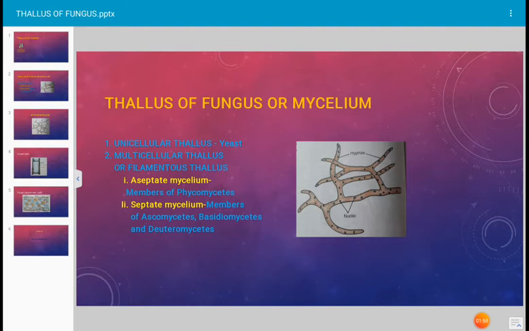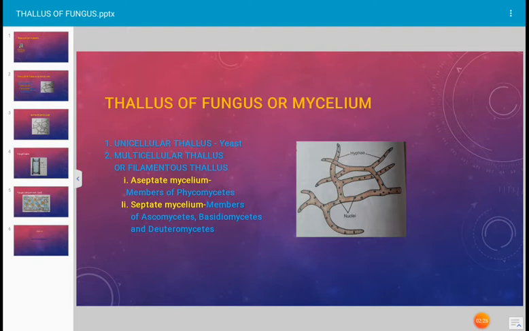The filamentous thalli are highly branched, and in aseptate mycelium, aseptate means septa are absent in the thallus, as shown in the photograph. This is a branched mycelium of the fungus and it has no septa. Hence the word cenocytic is used for aseptate thallus of fungus.